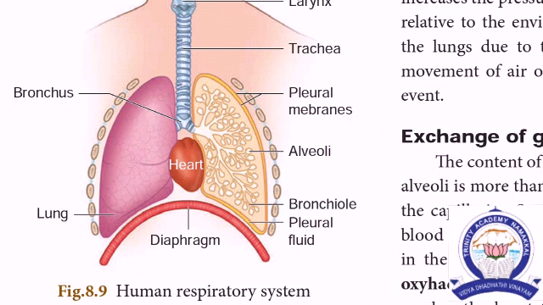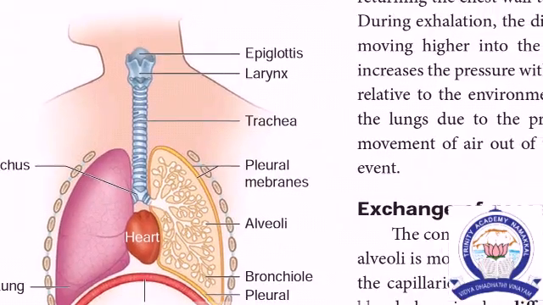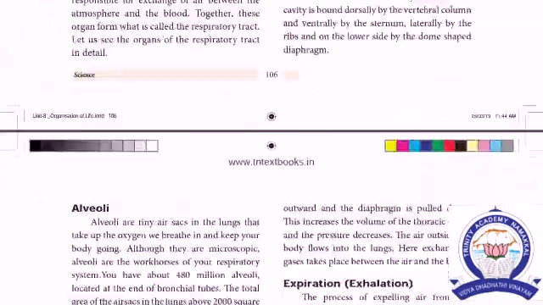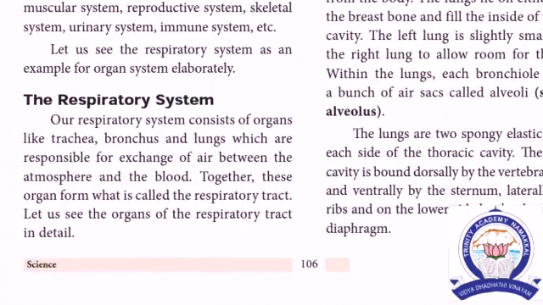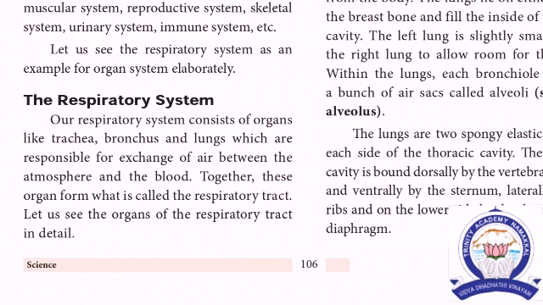The trachea is made up of finger-like structures, made up of cartilaginous rings. It is connected to the two lungs. Below the lungs is attached the diaphragm. It is a muscular sheet involved in respiration. This is the structure of the respiratory system. Our respiratory system consists of trachea, bronchus and lungs, which are responsible for exchange of air between the atmosphere and the blood.